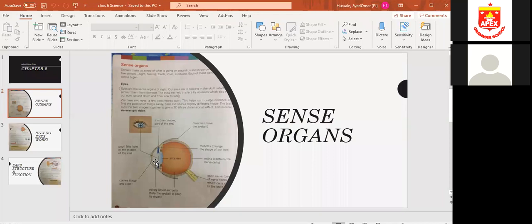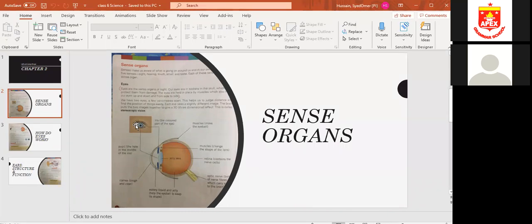That part is called the cornea. This watery liquid, which is white in color, is also called jelly. It helps the eyeball to keep its shape, and it is white in color. So it is also called the cornea. Okay, we have studied three structures: iris, pupil, and cornea. So what is the iris? The iris is the colored part of the eye. What is the pupil? The hole in the middle of the iris is called the pupil.